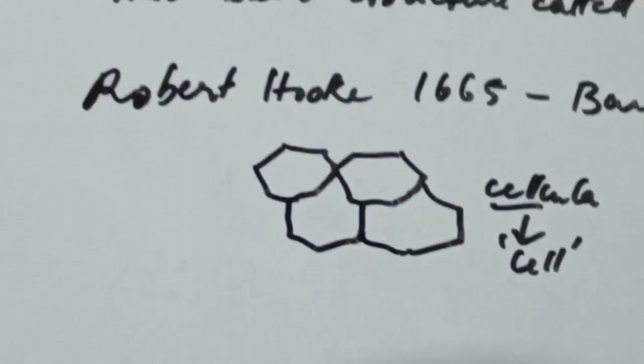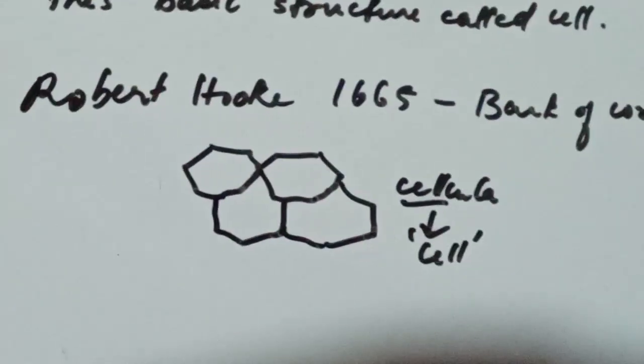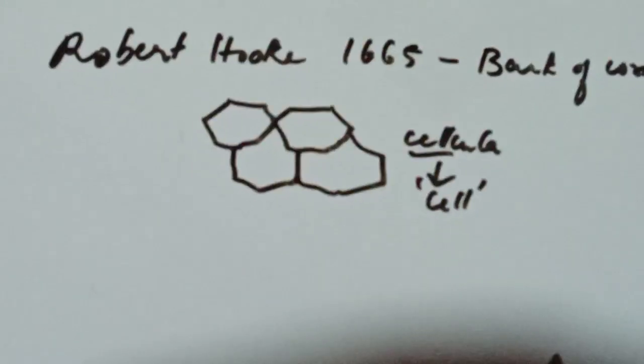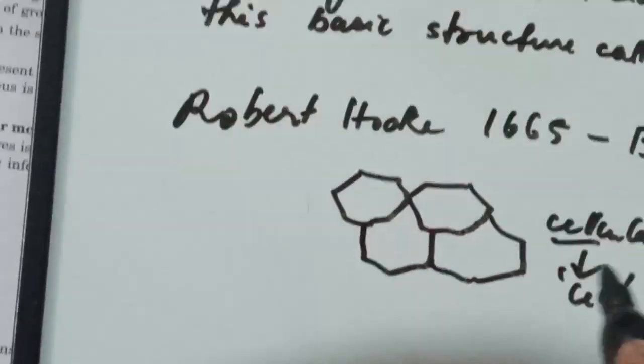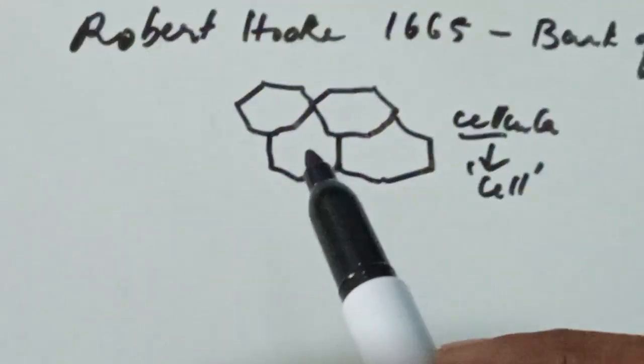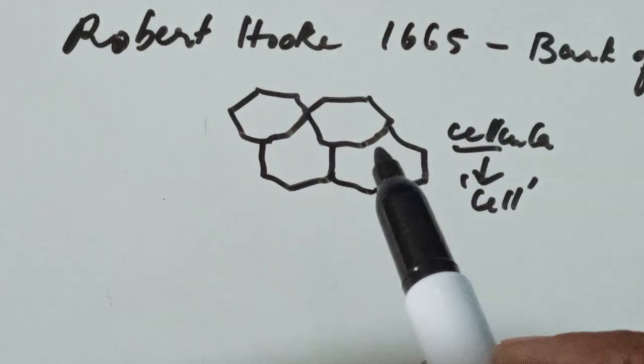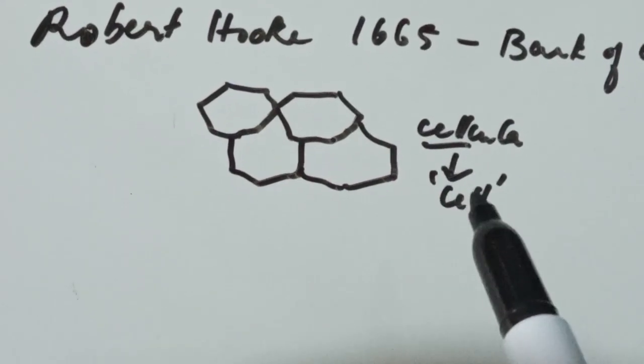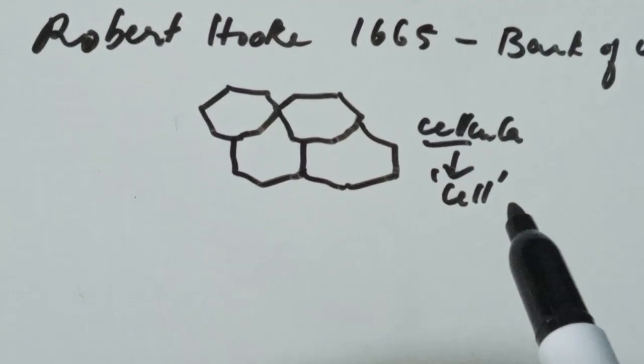Robert Hooke was the first to observe cells, from the bark of a cork tree, and they were dead cells, hence it had tiny compartments which were empty. These were later termed as cell.